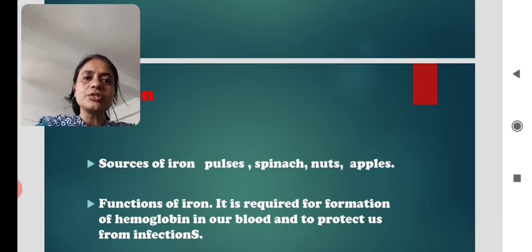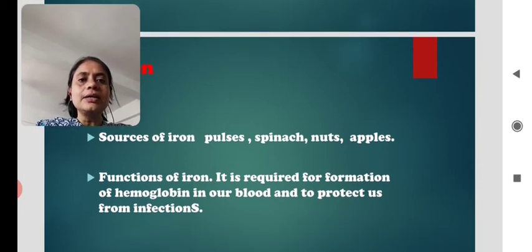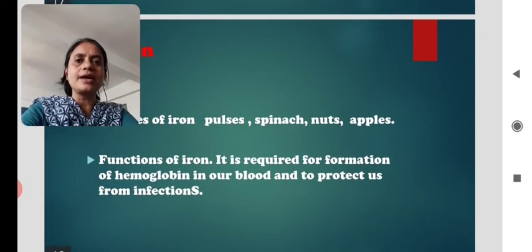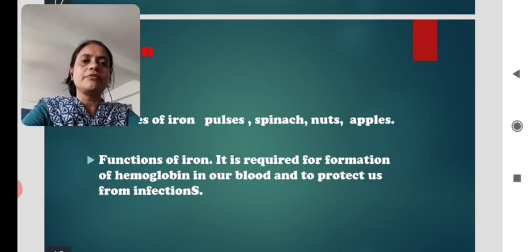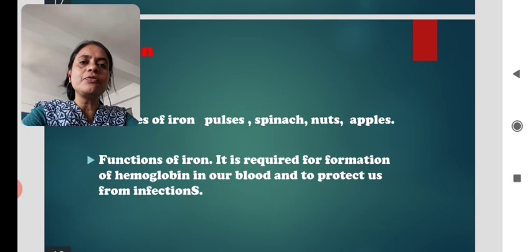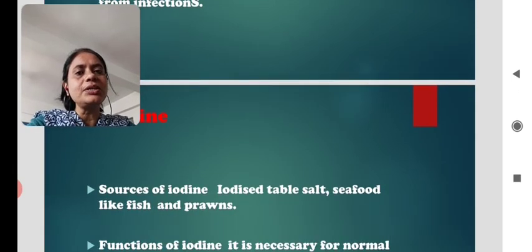So what are the functions of this iron? It is required for the formation of hemoglobin. Hemoglobin is a very essential factor of our blood, and this hemoglobin in our body is provided by this iron, and it is to protect us from infections also. Iron also protects us from infections. So the functions of iron are that it is required for the formation of hemoglobin in our blood and to protect us from infections also. The next mineral is iodine.